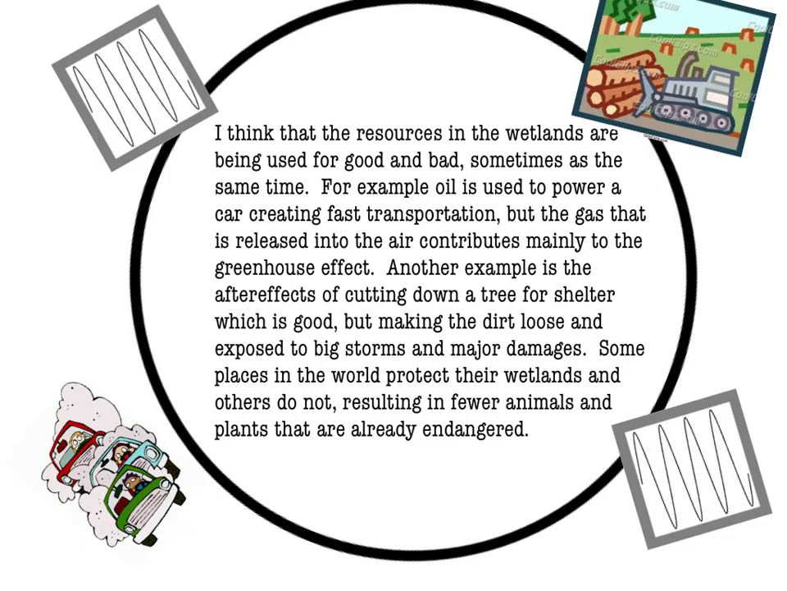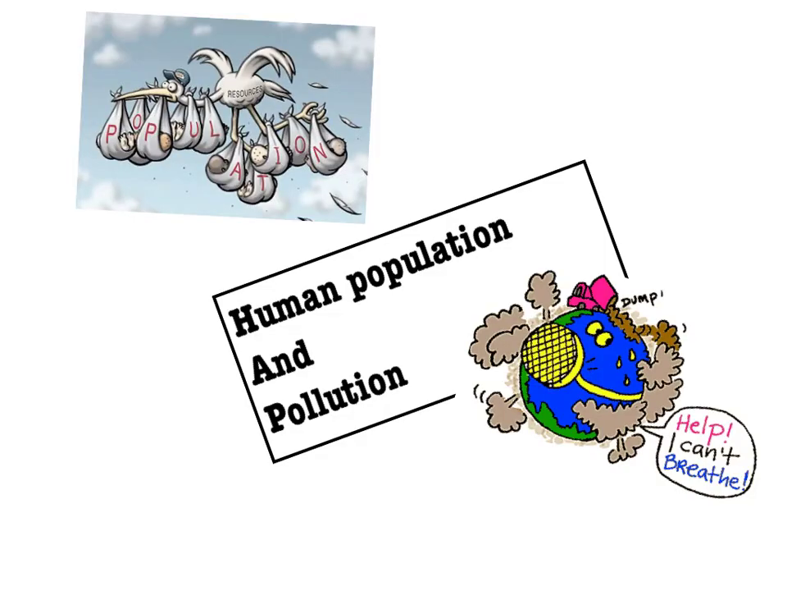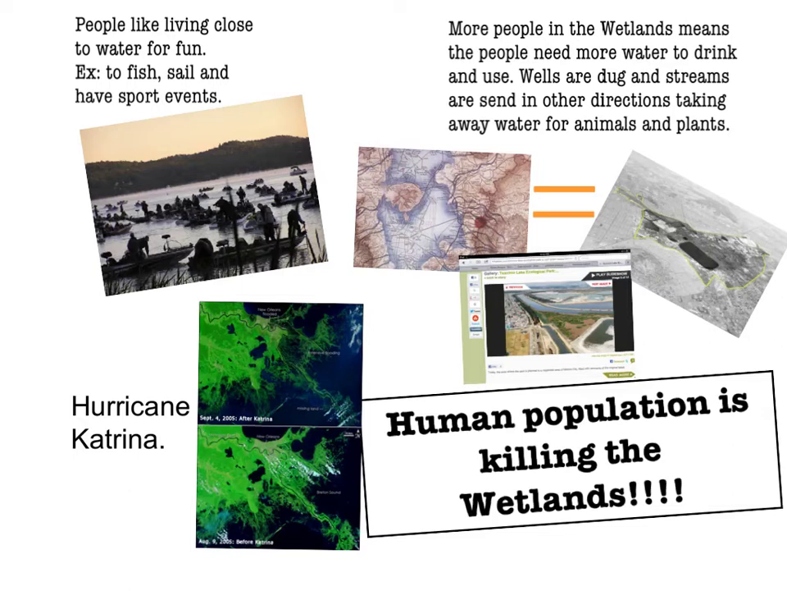The resources in the wetlands are being used for good and bad, sometimes at the same time. Like the power transportation that is needed also makes the greenhouse effect. Human population and pollution in the wetlands. As the population increases, the pressure on wetlands is growing.